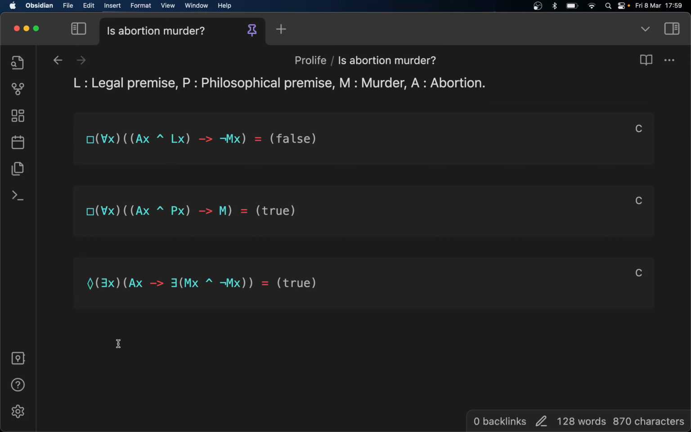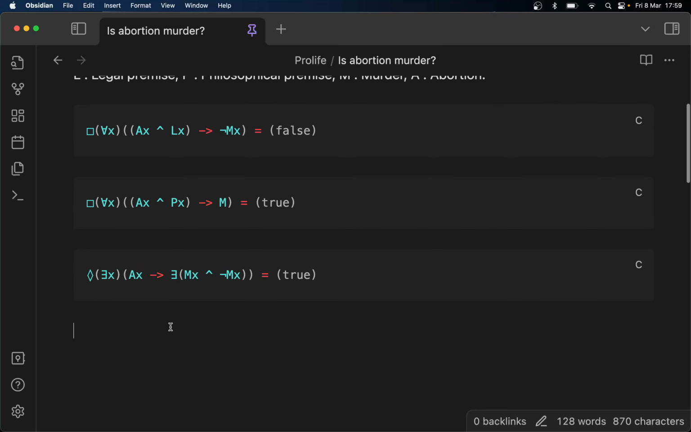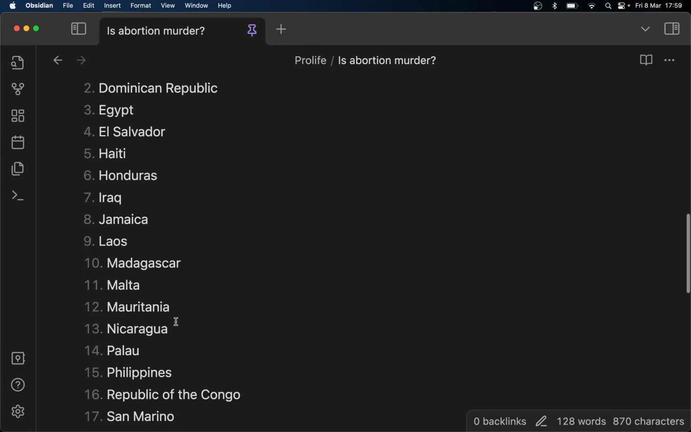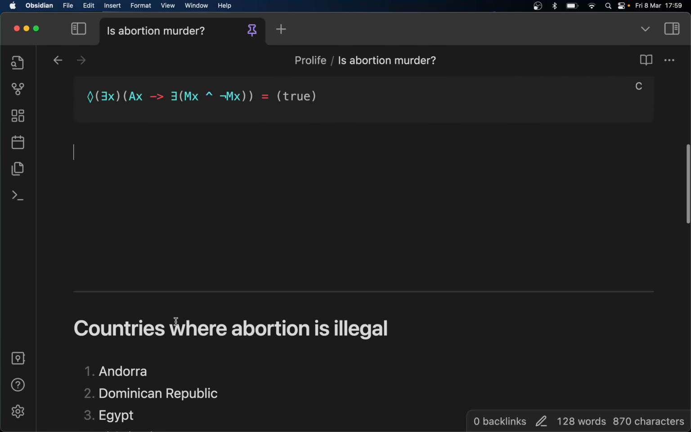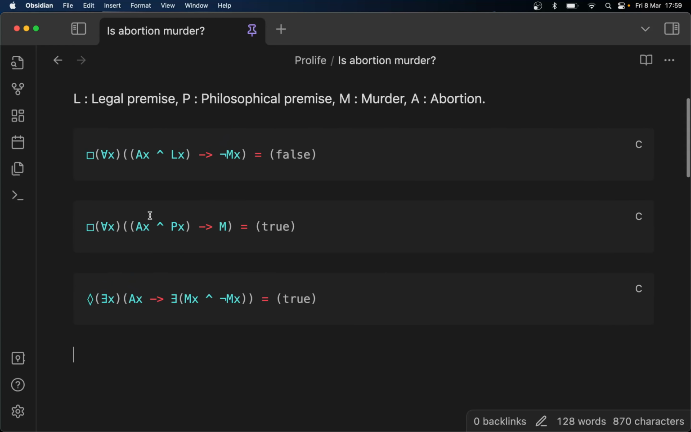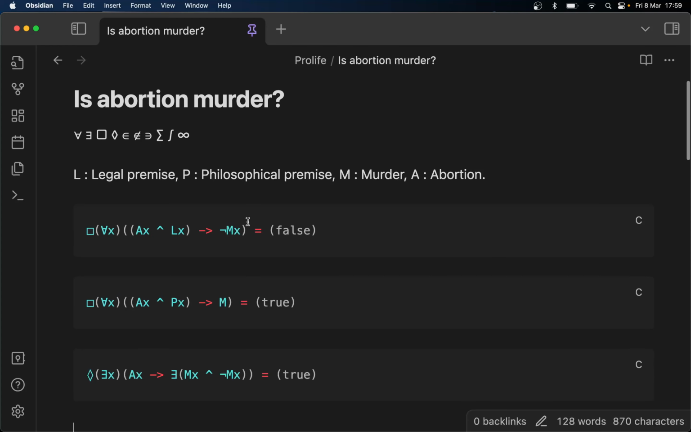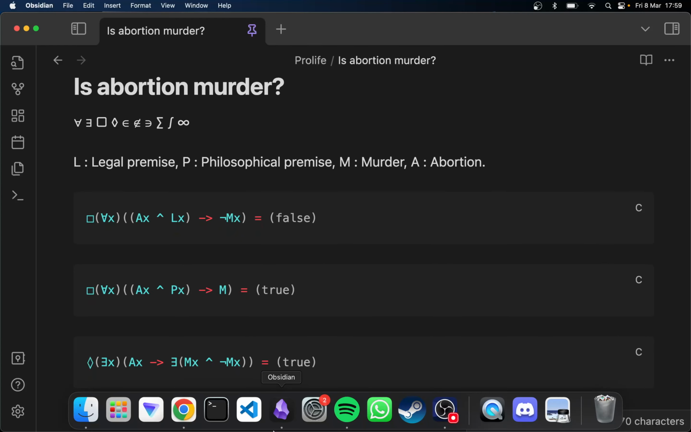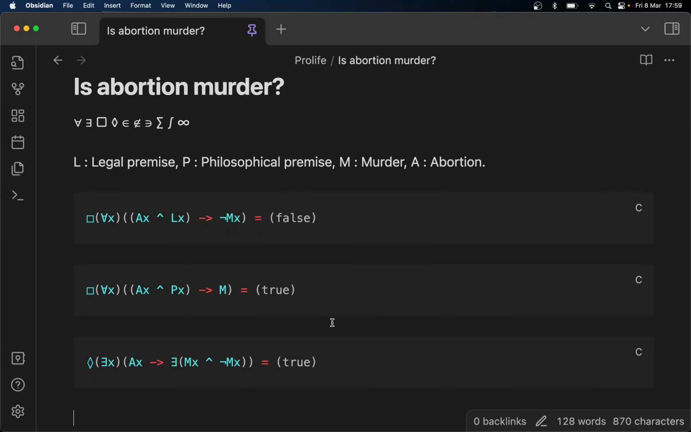Some are murder and some aren't murder, and again, that's dependent on where you live, which is not the best way to decide something. So personally, I would prefer to use the middle one, which is just more definitive. We're saying it is necessarily true that for all abortions, when using a philosophical premise, abortion is murder. So there you go. That's how you prove that abortion is murder.